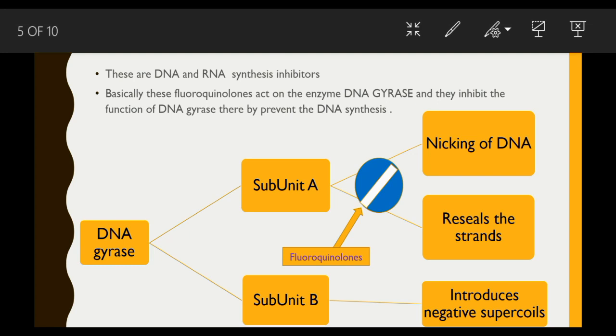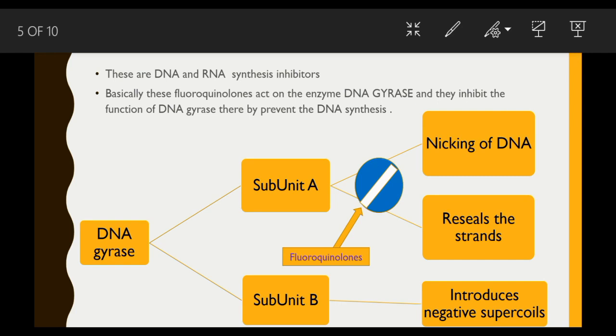Now let's go into the mechanism of action of fluoroquinolones. These fluoroquinolones are basically DNA and RNA synthesis inhibitors. Basically, these fluoroquinolones act on the enzyme DNA gyrase. DNA gyrase is similar to the topoisomerases, and DNA gyrase is also known as topoisomerase 2.